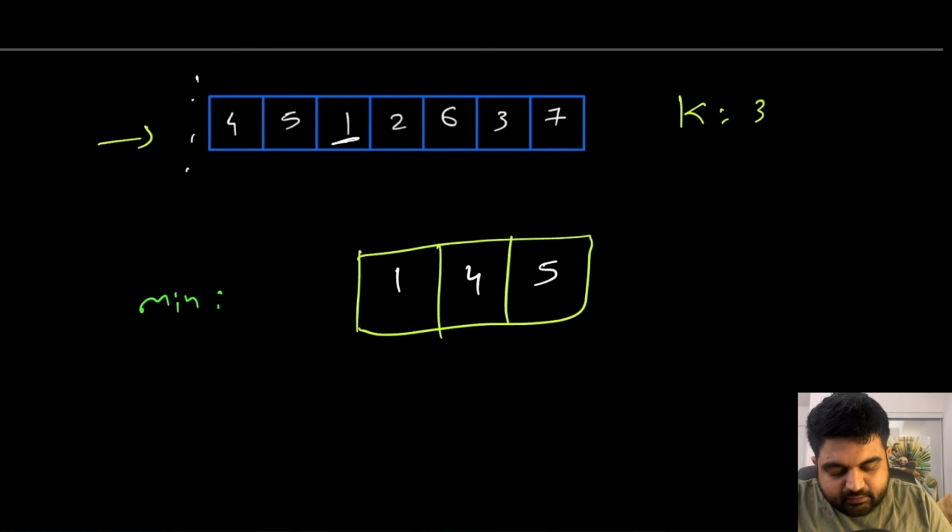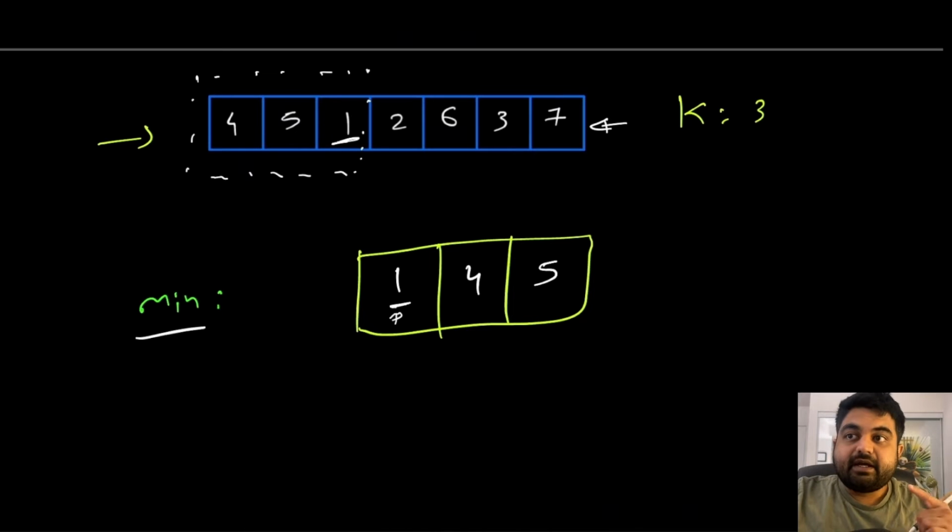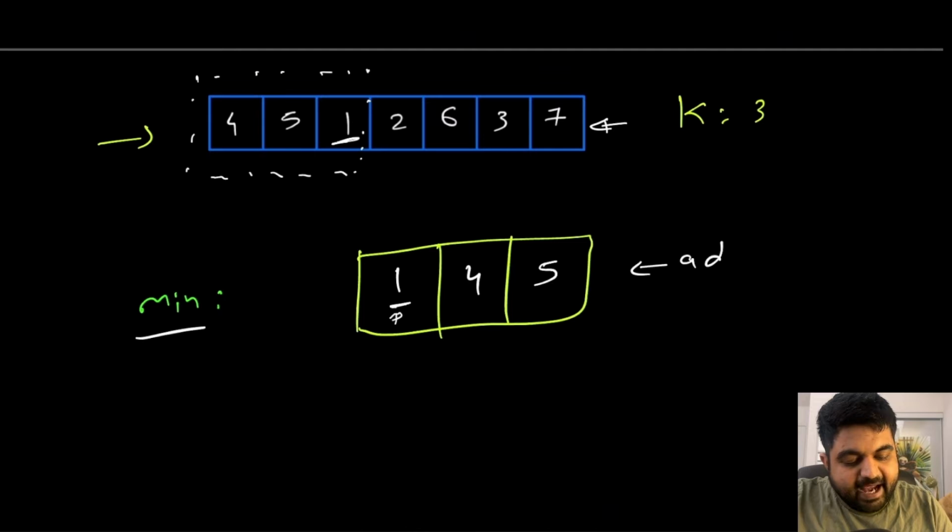Now let's say that up until only this point we want to find out what the kth largest element is. All we need to do is simply check what the very first element present inside the min heap is, and that is going to be the kth largest element. So not only is this min heap going to allow us to calculate the kth largest element for the given input array, it can subsequently be applied for our add method as well. And that's why this one data structure is going to solve both of our problems.